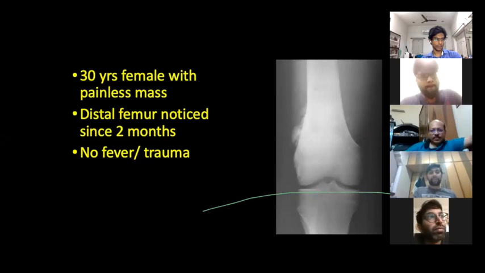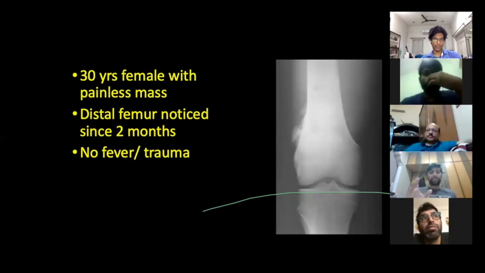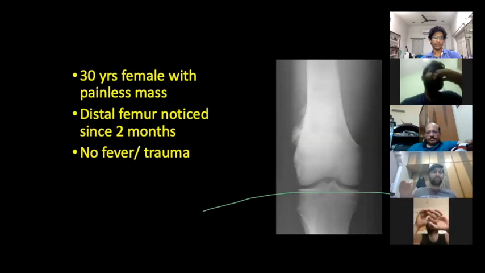One more thing I forgot to mention: we have to take the duration of symptoms into account, whether it is a rapidly progressive or a very slowly progressive swelling. Then we can ask about pain. From the pain, we have to judge whether it is intermittent in nature. The waxing and waning form of pain is seen typically in an infection of the bone.